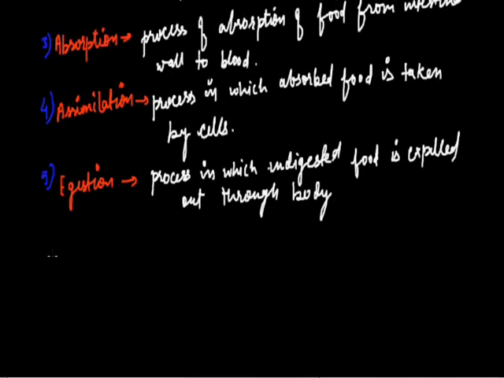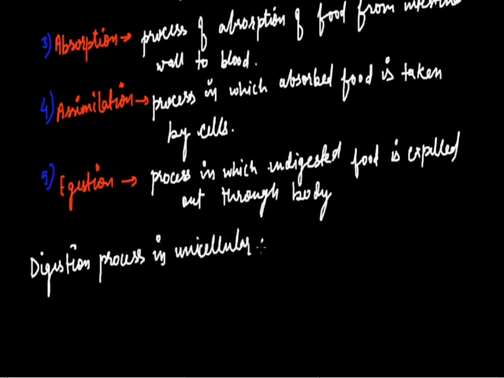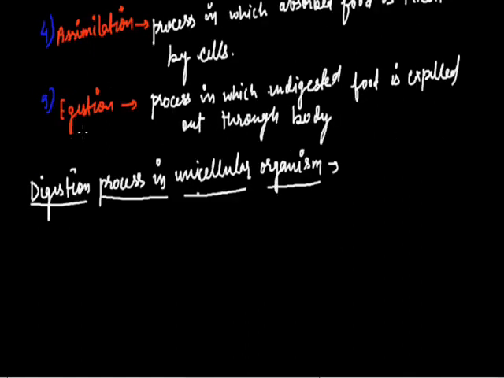Now, after the steps of digestion, we will take the example of amoeba to understand the digestion process in a unicellular organism. We will make a diagram of amoeba.